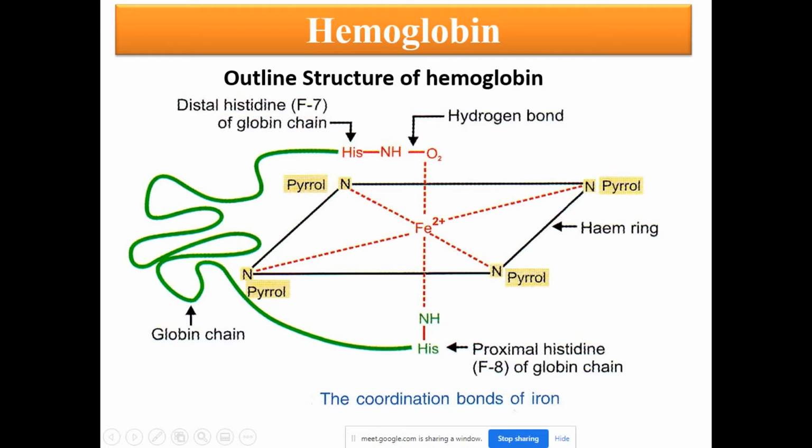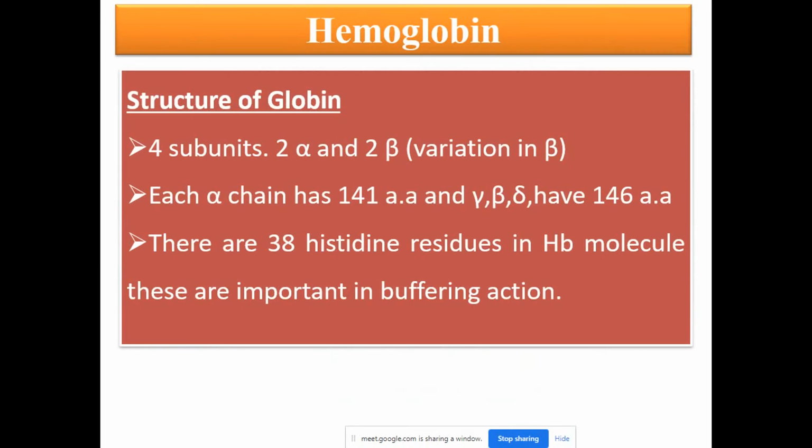You can see the central metal atom, 4 pyrrole rings, nitrogen atoms of the 4 pyrrole rings, and one bond with the imidazole ring of the histidine. The other bond is with the oxygen, which can bind with the histidine on the other side of the globin chain. So this is how hemoglobin exists in our body. This is the outline structure of hemoglobin. With this we have completed the structure of heme.